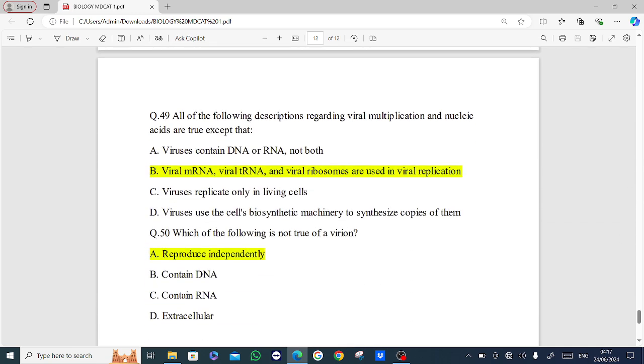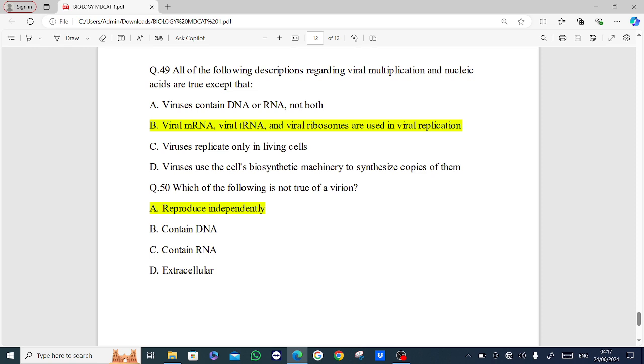Next MCQ is all of the following descriptions regarding viral multiplication and nucleic acid are true except that. Options are viruses contain DNA or RNA, not both. Viral messenger RNA, viral transfer RNA, and viral ribosomes are used in viral replication. Viruses replicate only in living cell. Viruses use the cell's biosynthetic machinery to synthesize copies of them. Answer is option B. Viral mRNA, viral tRNA, and viral ribosomes are used in viral replication.